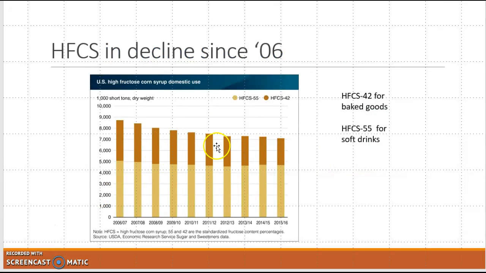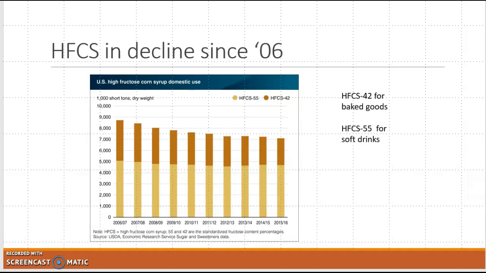I did just see this recently. There is a decline in the use of high fructose corn syrup because of consumer concerns. They've cut back and used real sugar. Of course, the sweetener is all about the same. But the problem with the high fructose corn syrup, they believe, is that the way it's absorbed is a bit different, that it doesn't really require insulin surges. So sometimes they used to recommend it for diabetics because it wouldn't cause the insulin surge. But it's possible that it goes directly to the liver and is much more likely to be turned into fat.